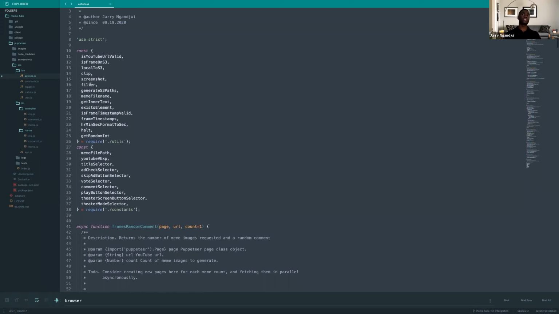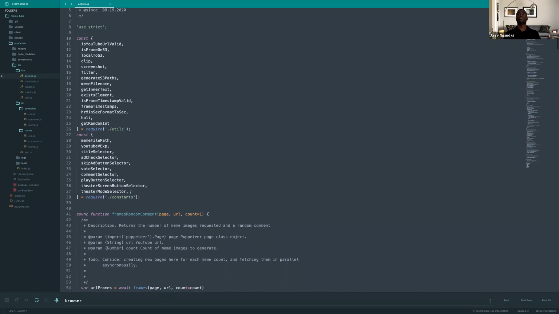Here at the start of the file, what you see are some utilities. These are utilities that help us achieve a task, not too important. But what's more important here is you see a bunch of selectors.